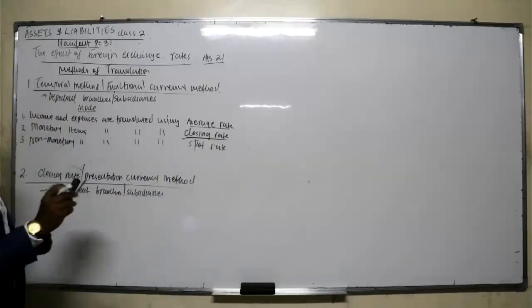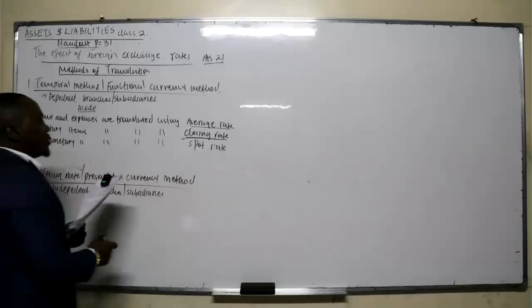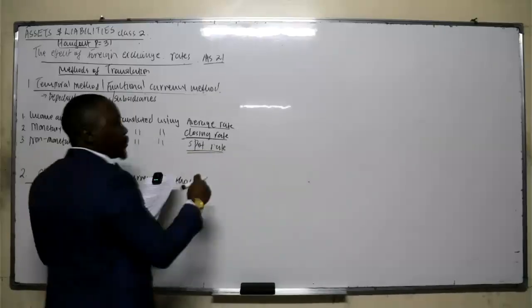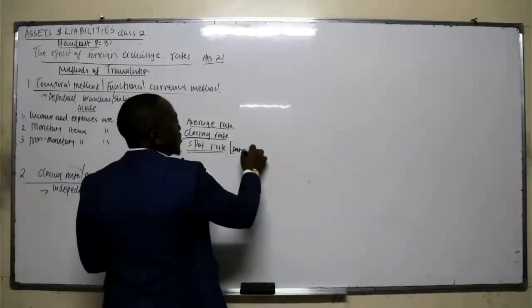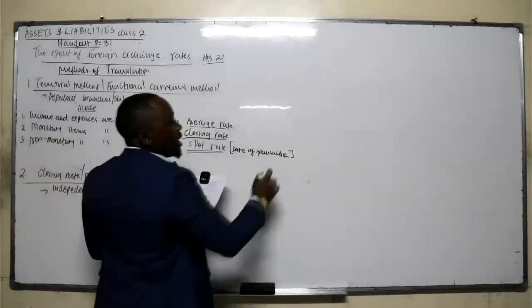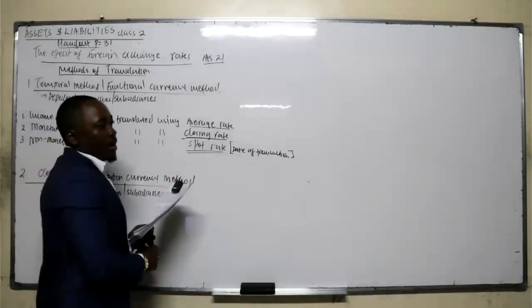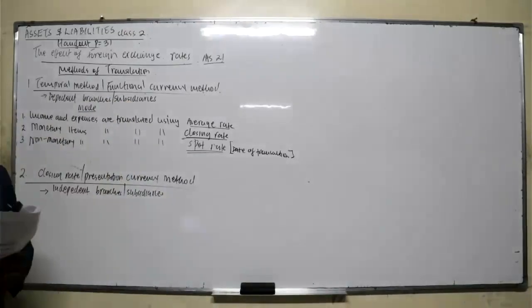Now, closing rate is the rate at the reporting date. For example, if the financial year ends on 31st of December, how much was the rate at that date? That's what we call the closing rate. Then non-monetary items are translated using the spot rate. Spot rate means the date of transaction. For example, you acquired a motor vehicle when the US dollar was exchanging at the rate of 135. So that means when recognizing that item, you recognize it at that rate, 135.